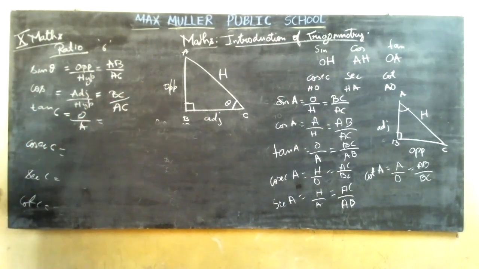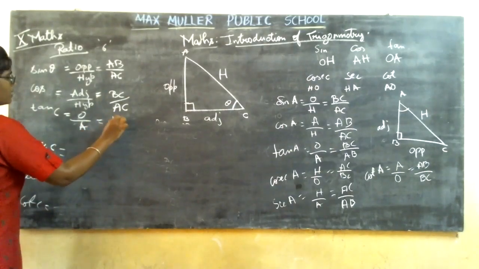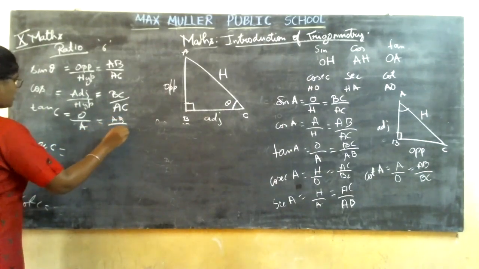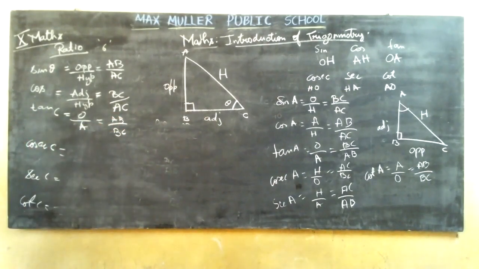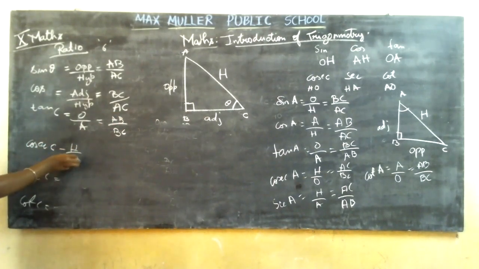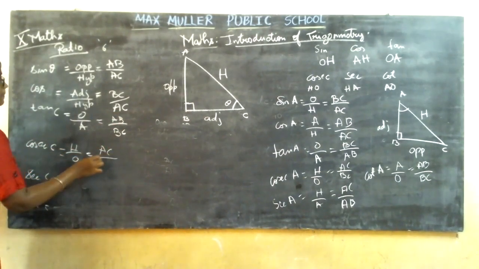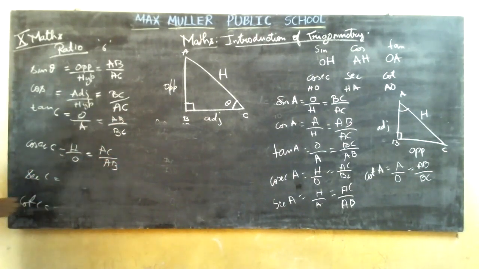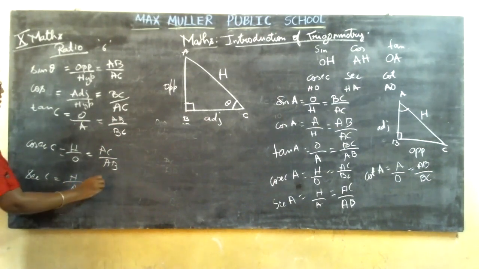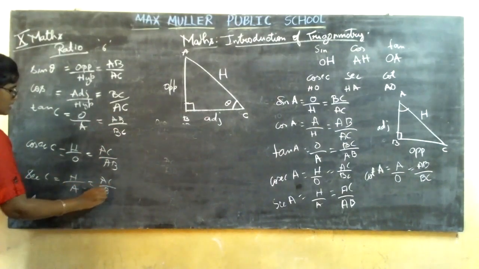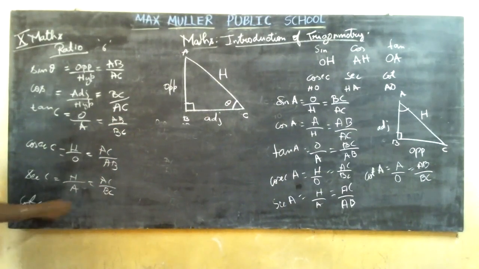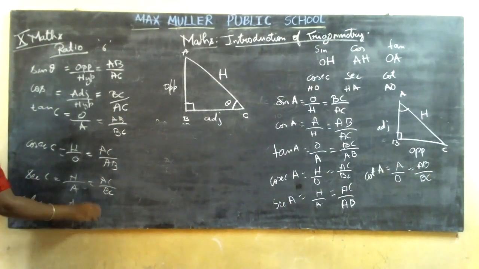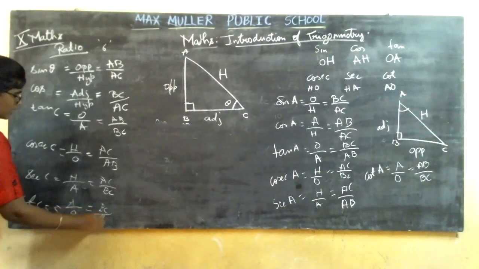OA. So what is O opposite? It is AB by BC. Then cosecant will always be opposite of sine, that is H by O, AC by AB. Then secant will always be opposite of cos, that is H by A, which is AC by BC. Then cot is opposite of tan, AO, BC by AB.